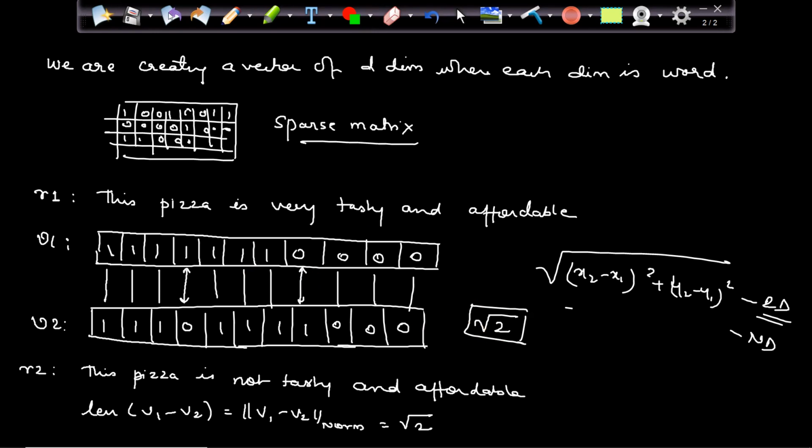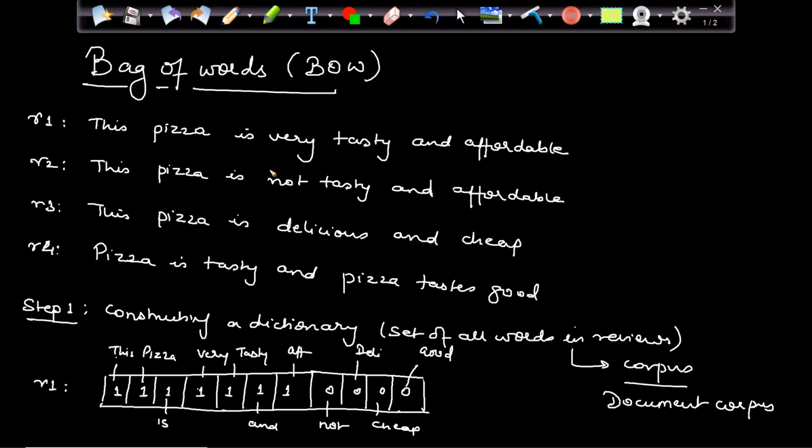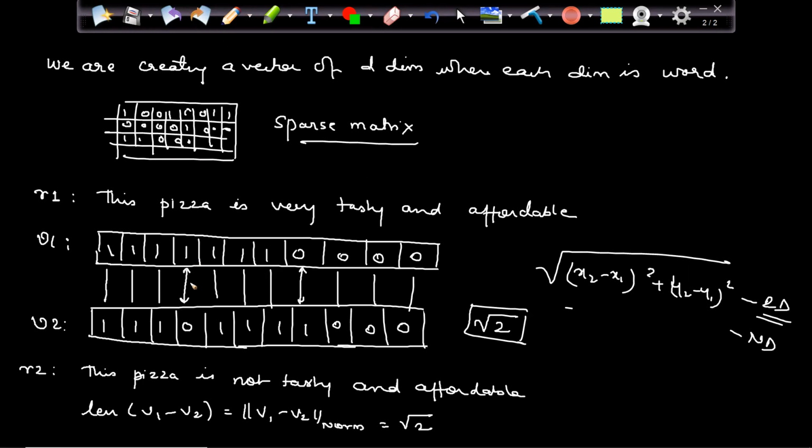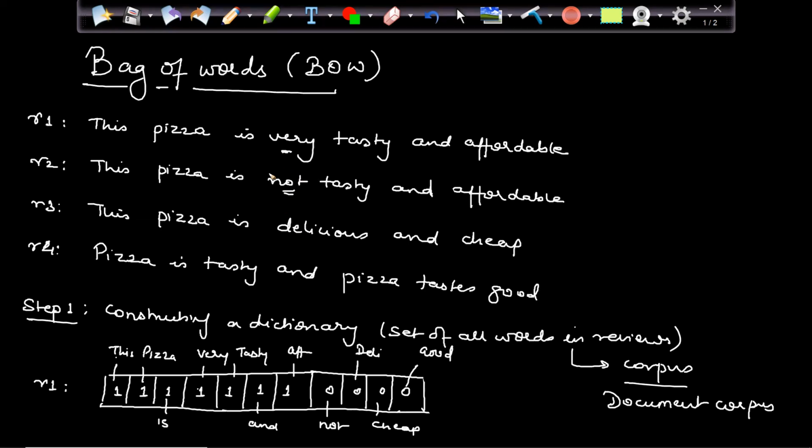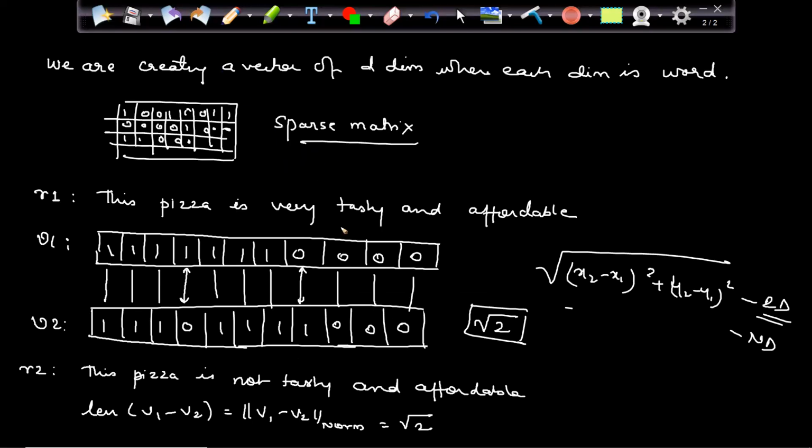But at the same time, you can see that my reviews are actually different because of just single words. This word is a bit of a difference, and apart from that, there is one more difference, which is this word. The word "very" is not there. Only these two words are not there, right? Because of that, I am getting some difference. The bigger the differences, the more different the comments are. My distance will be farther when there are very uncommon words.